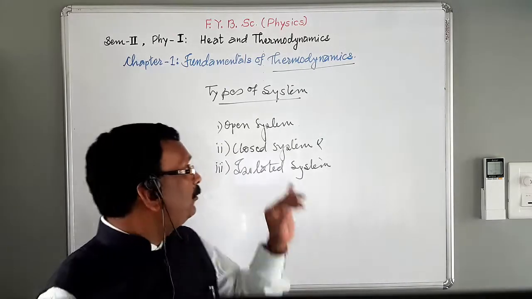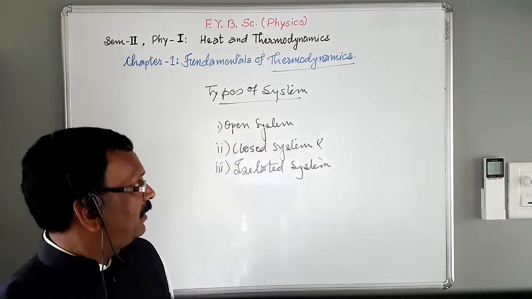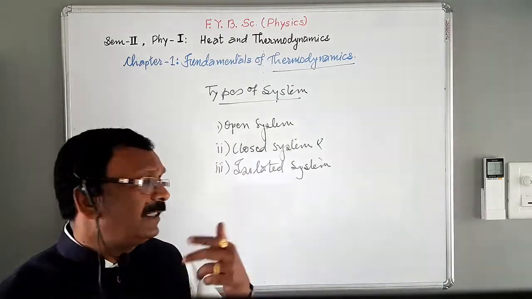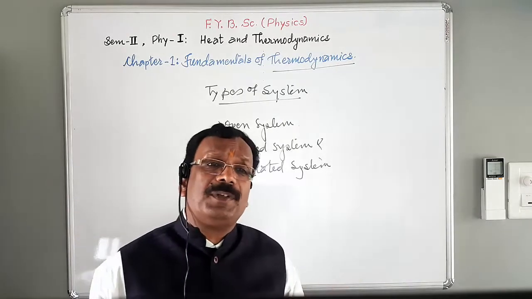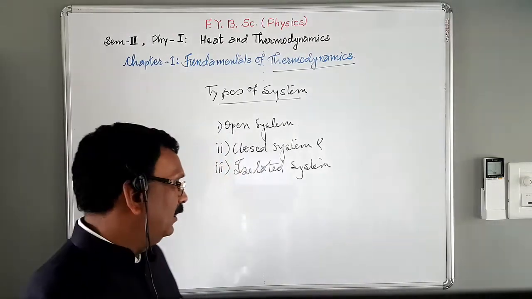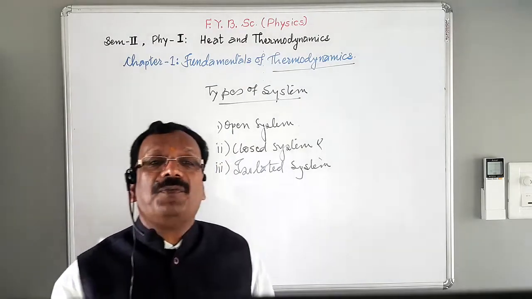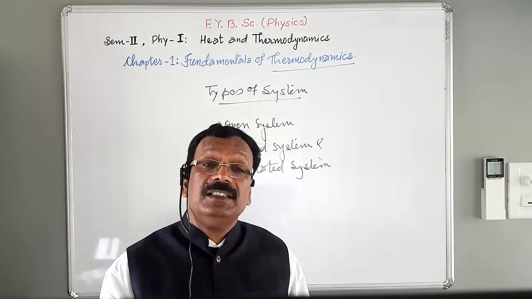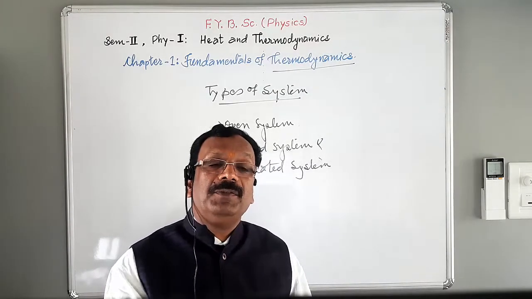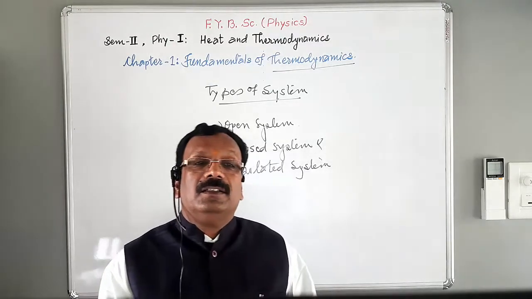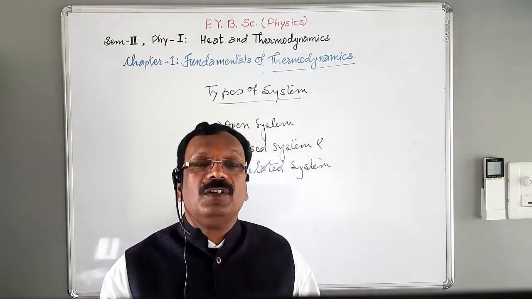Okay. Suppose we consider first open system. What happens in open system, or when can we say that the system is open system? A system in which exchange of both mass and energy is possible between system and surrounding, then such type of system is called open system.